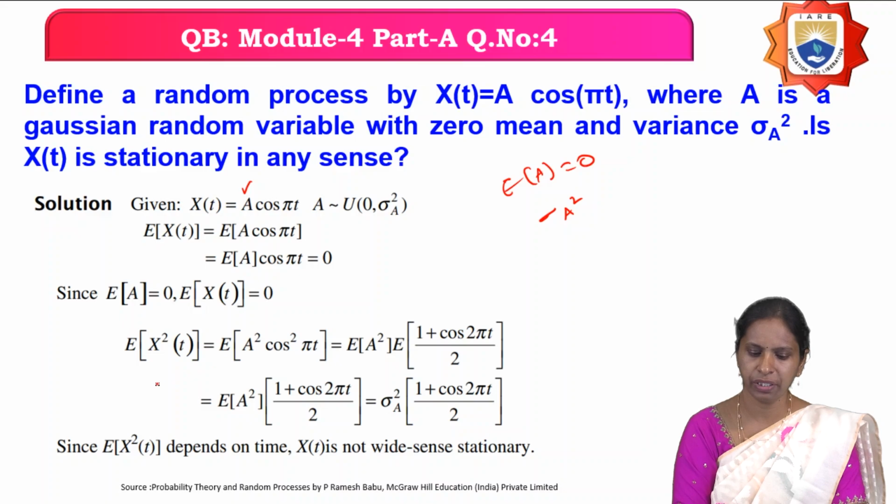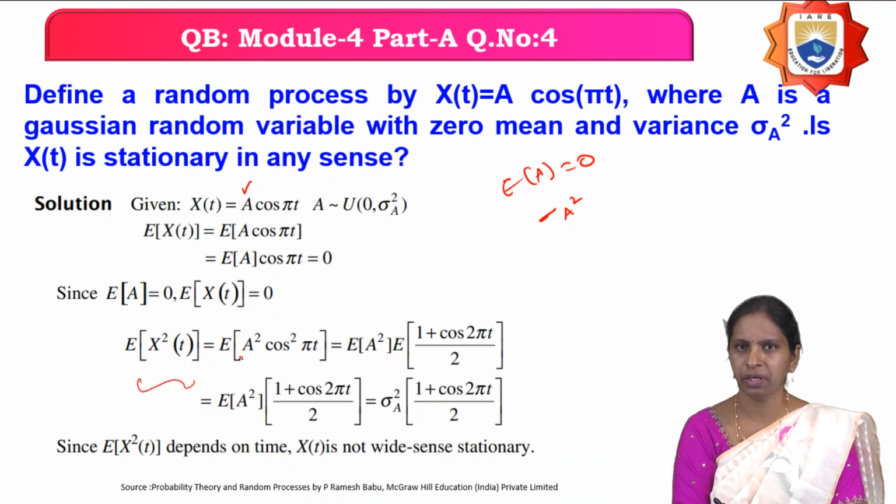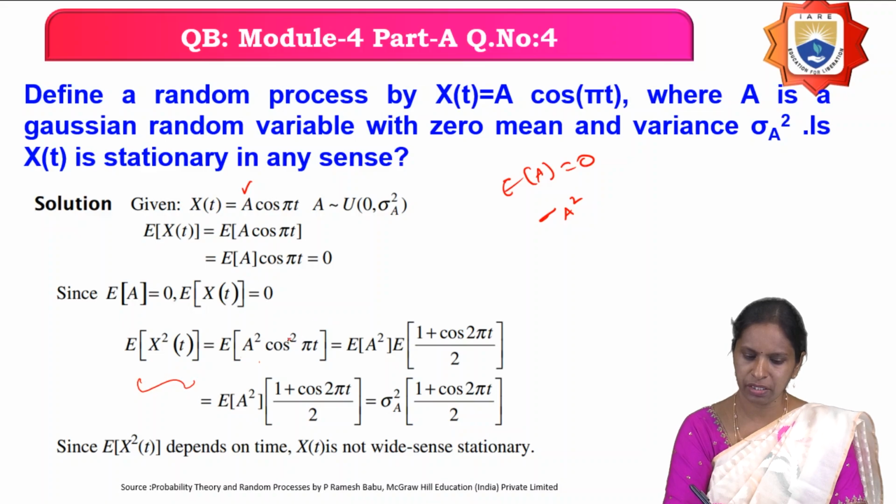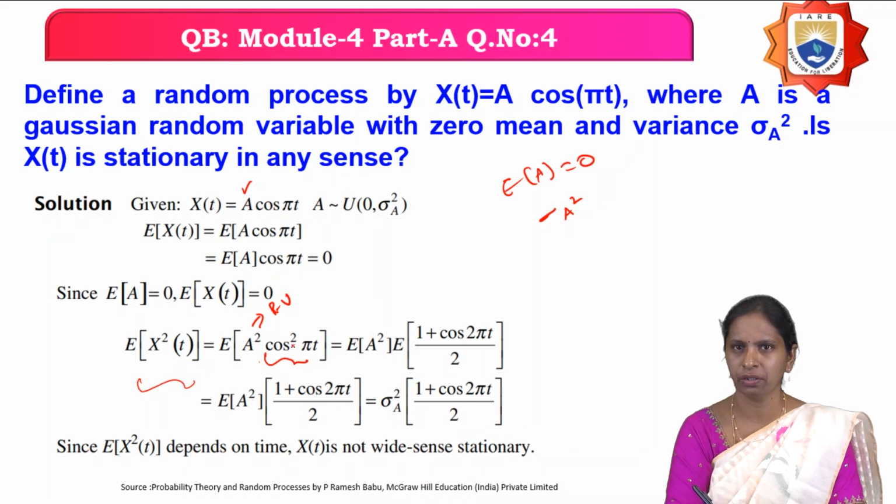For that I am finding the expectation of the mean square value. Therefore, expectation of x square is nothing but a square into cos square of pi t. In this only a is a random variable, cos square pi t is constant. So you can bring this cos square pi t outside.